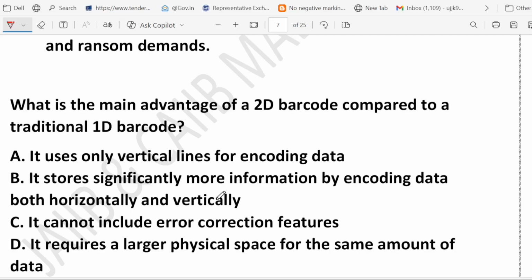So option A says, 2D barcode use only vertical line. Actually, that is what 1D barcode do. This black stripe you see on the product, 2D barcode use both the directions. So this is wrong. What about B? This is the correct answer.